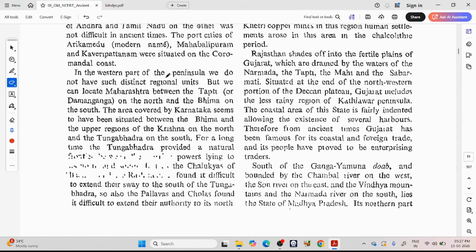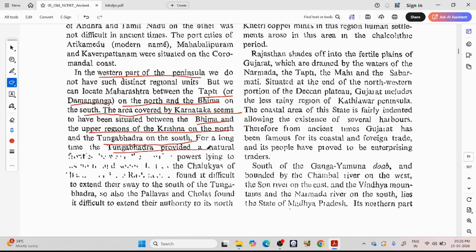In the western part of the peninsula, we do not have such distinct regional units, but we can locate Maharashtra between the Tapati River, also called Daman Ganga, on the north and Bhima on the south. The area covered by Karnataka seems to have been situated between Bhima and the upper regions of the Krishna on the north and Tungabhadra on the south.